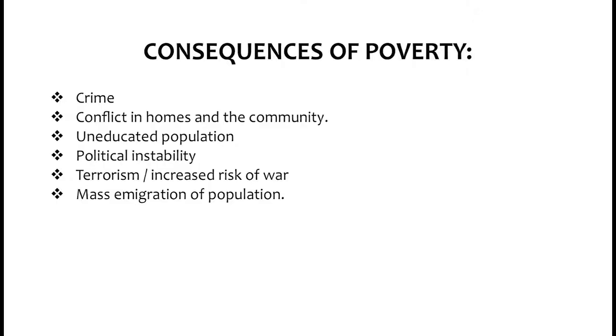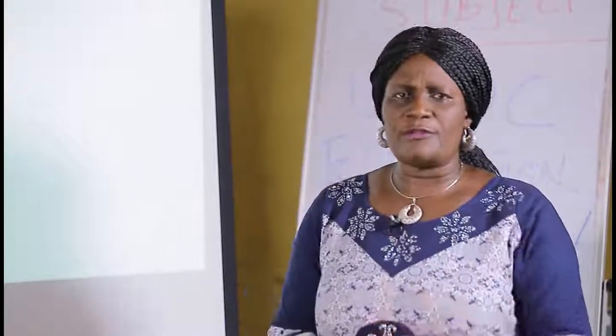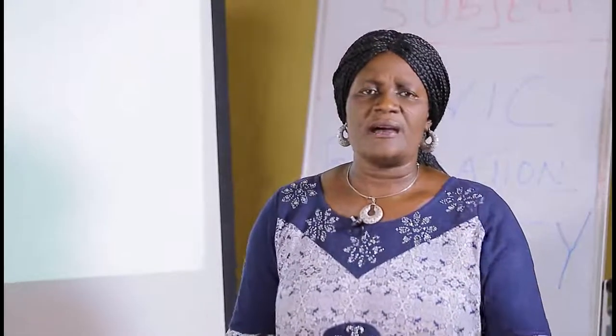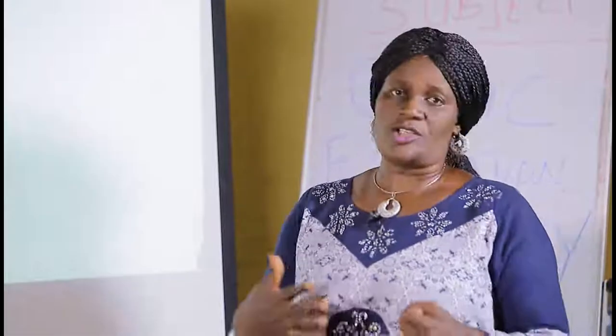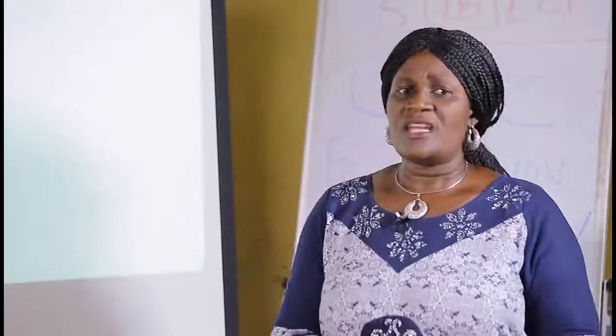We also have conflict in homes and the community. Let's start with the home. Look at this scenario. In the home, you cannot eat 3 times a day because there is poverty, because the head of the home cannot provide 3 square meals a day. You know that the wife will not be in peace with the husband because she is hungry. The children will not be happy with the parents because they are hungry. And the home will not be a good place, a better place for them to live.